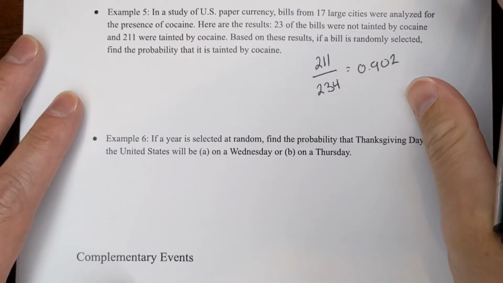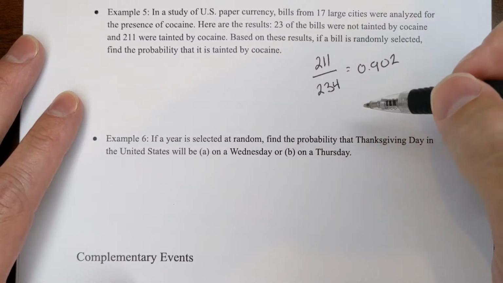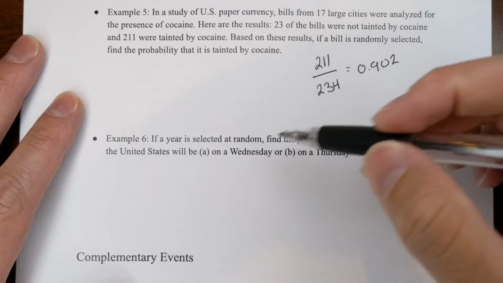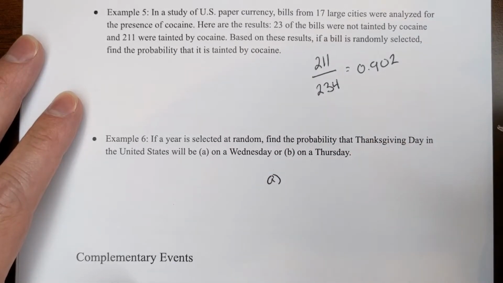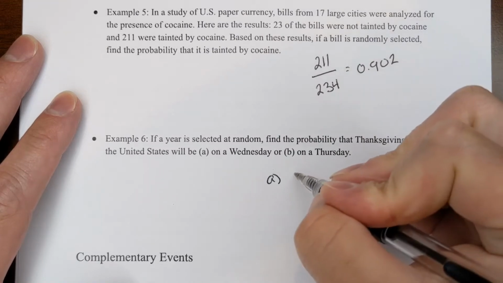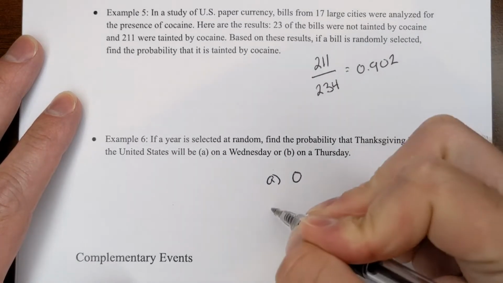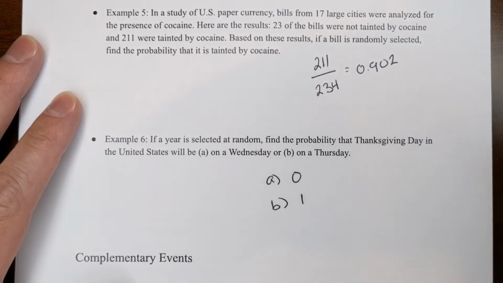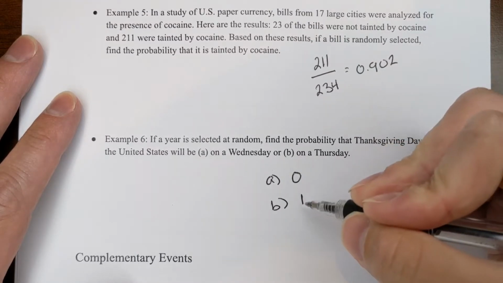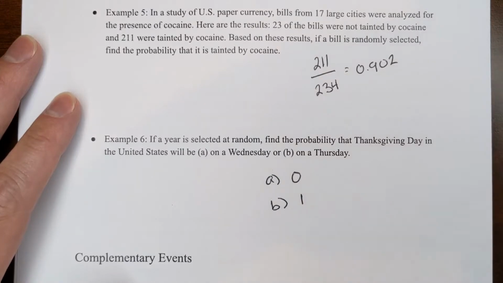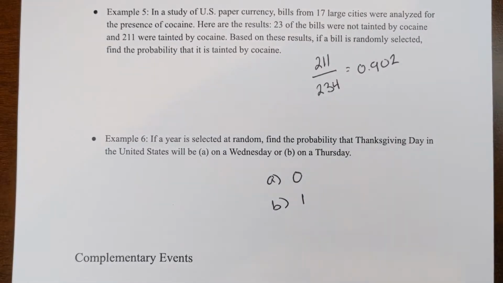All right, so example 6 here. If a year is selected at random, find the probability that Thanksgiving in the United States will be on A, a Wednesday, or B, a Thursday. So for A, there's a really quick trick. This is a trick question. Thanksgiving is never on a Wednesday. It is always on a Thursday. So probability of something never happening is 0. Always happening is a 1. So it's a little bit of a trick question.